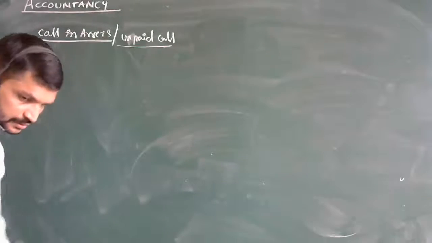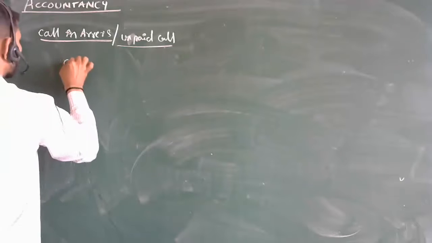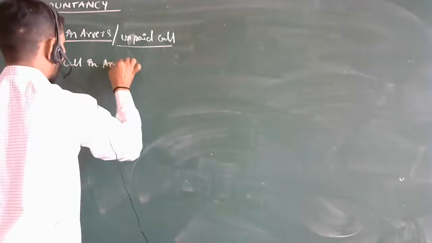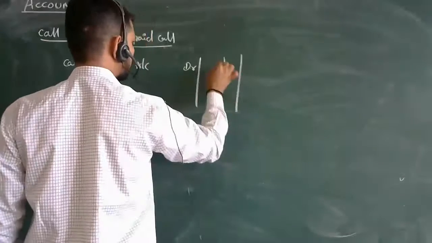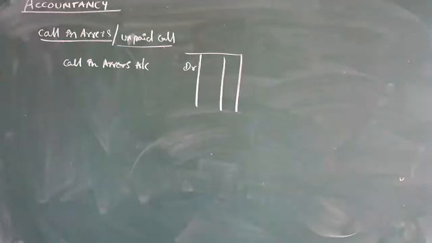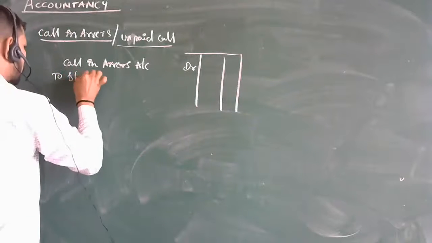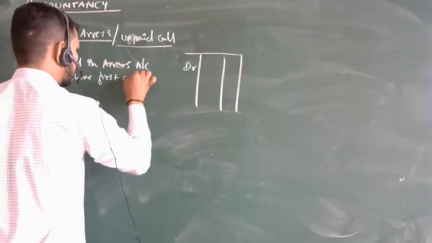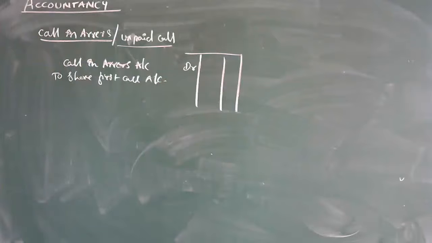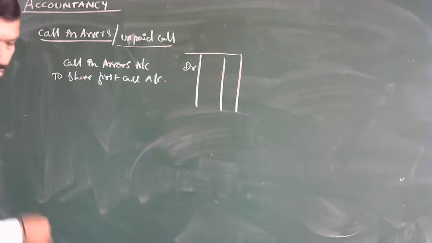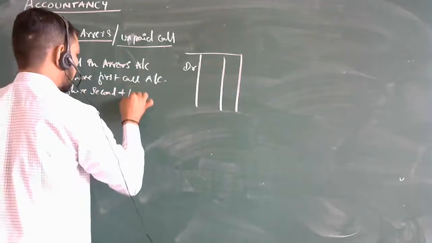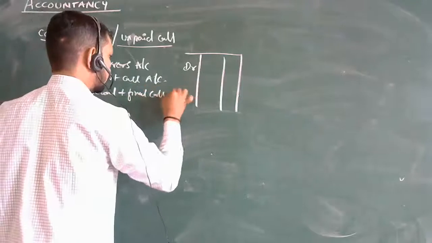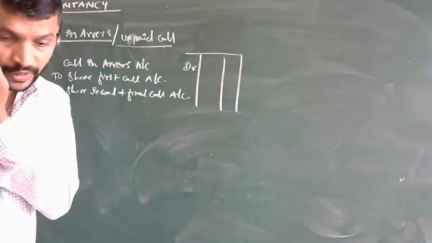The additional journal entry is: Call in arrears account debit, to share first call account, and to share second and final call account. Then at the end, call in arrears brought into account.